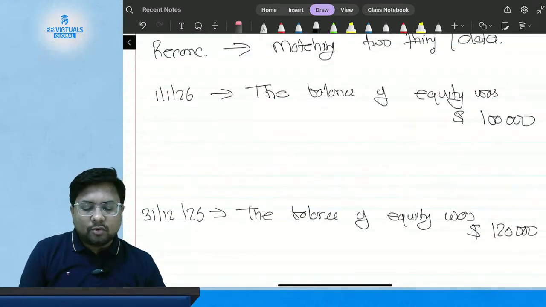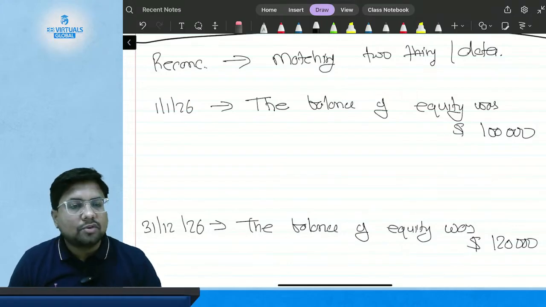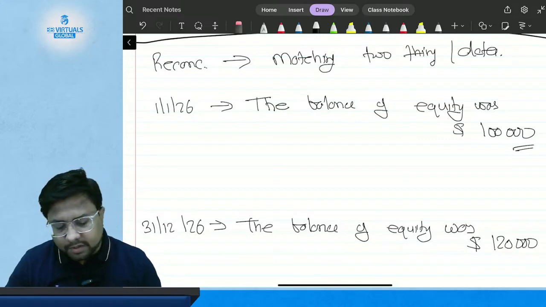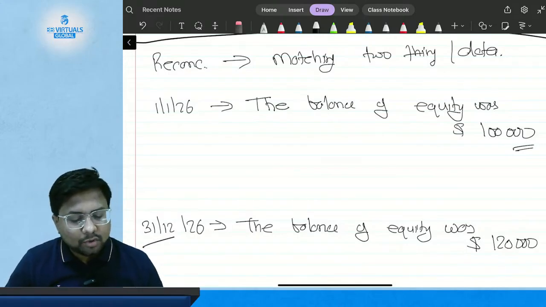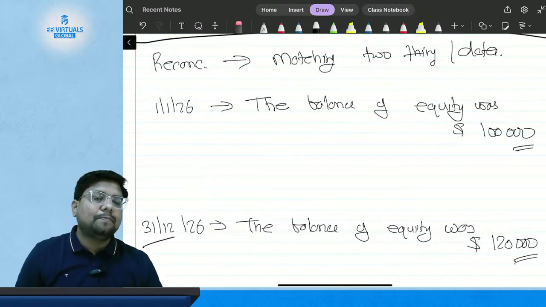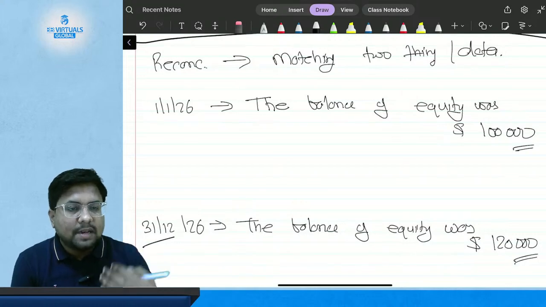So what data do you have? At the start of the period, 1st of January, you have an equity balance of $1 lakh, and at the end of the period, 31st of December 2026, you have an equity balance of $1,20,000.